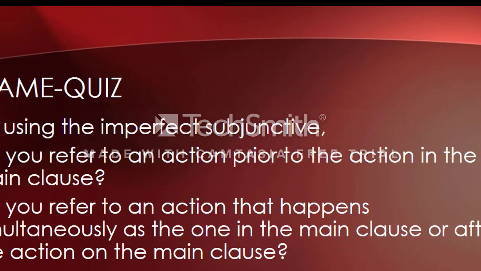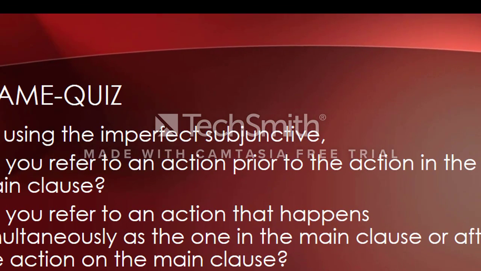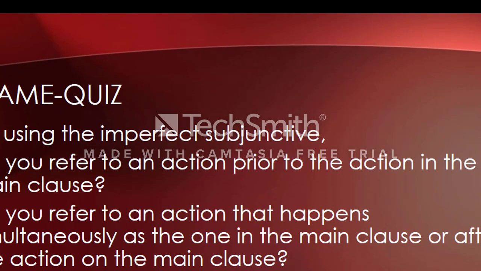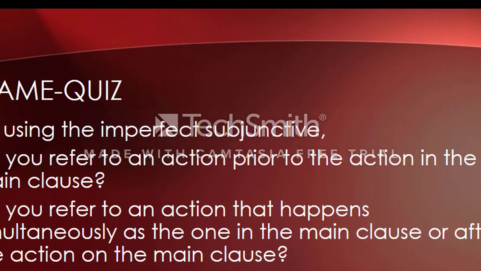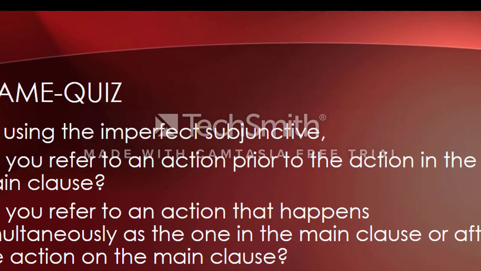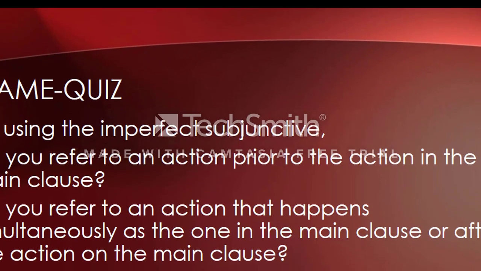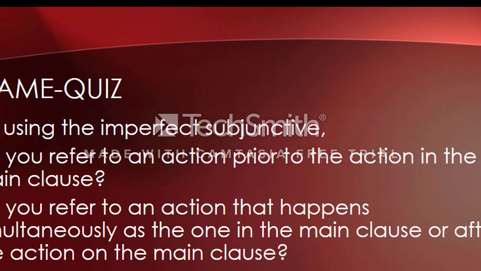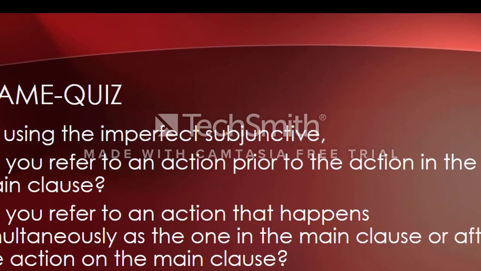Last question: how do you conjugate the infinitive verb venire? It's not asking you to conjugate in all persons, singular and plural. It's only asking you to conjugate venire in the imperfect subjunctive for the third person singular, so just one person.